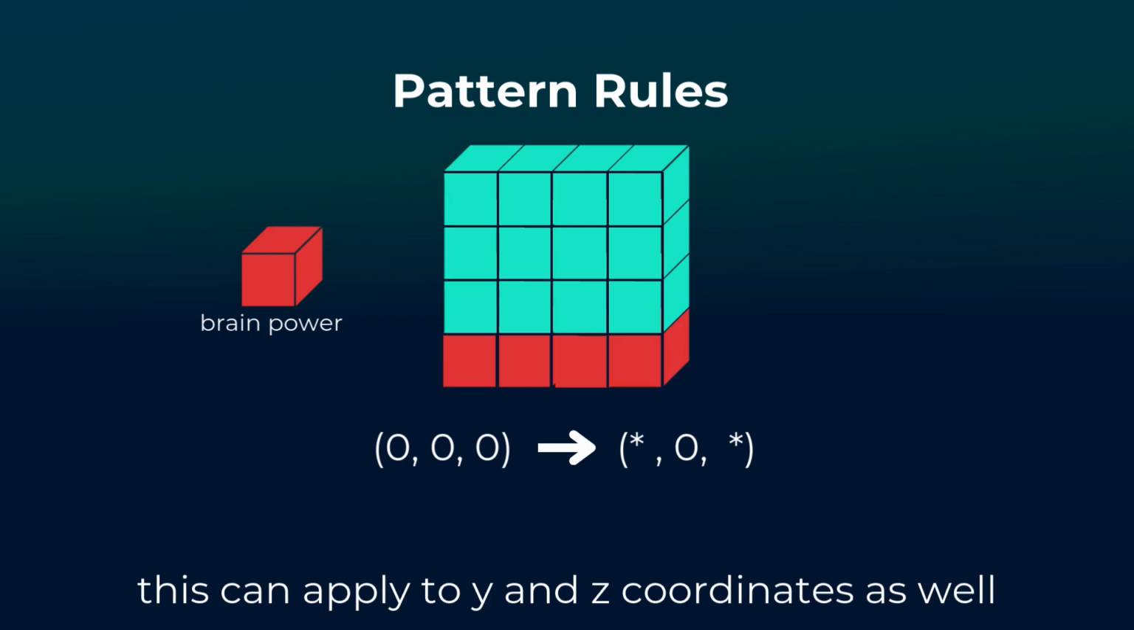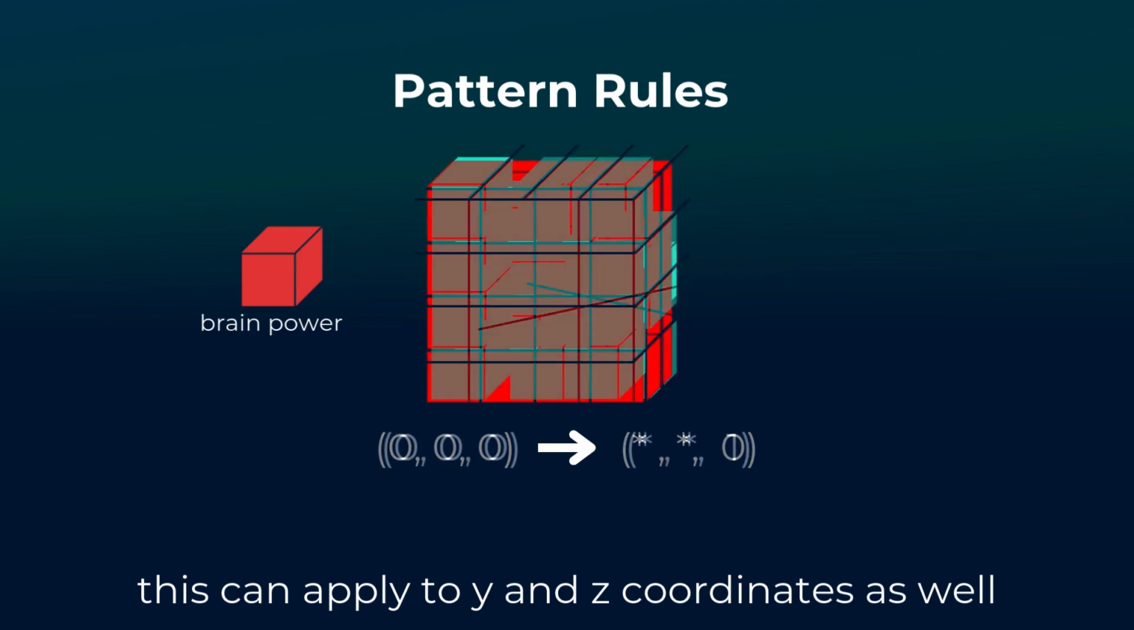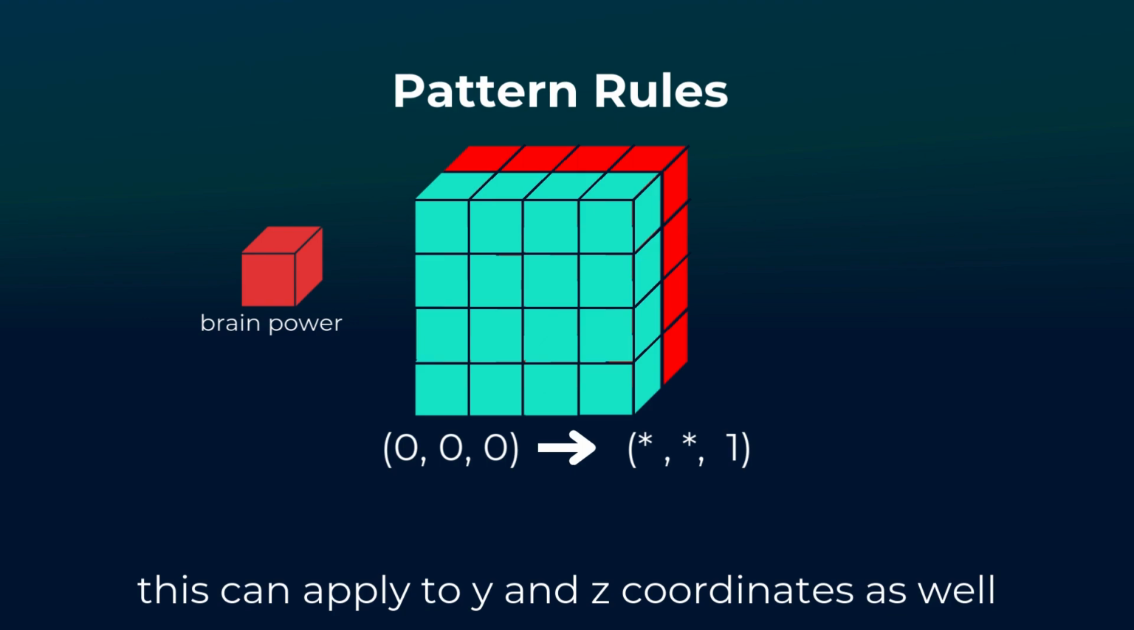This can also apply to y and z coordinates, like 0, 0, 0 to asterisk 0 asterisk, resulting in the activation of every block in the first row. Likewise, 0, 0, 0 to asterisk asterisk 0 activates the entire plane in the 0 position. Increase the z-coordinate to activate another plane.